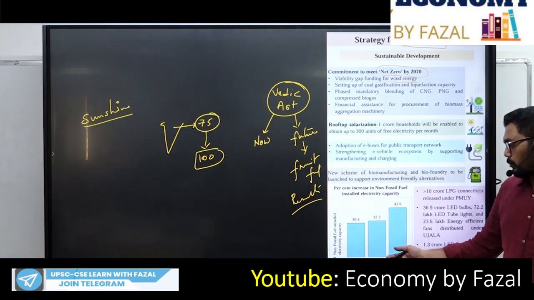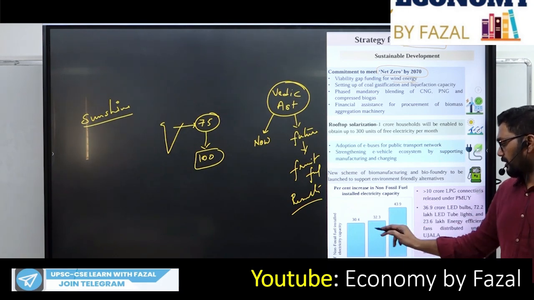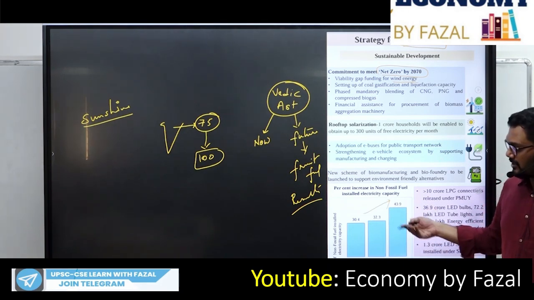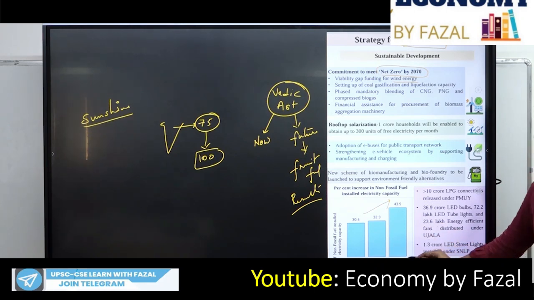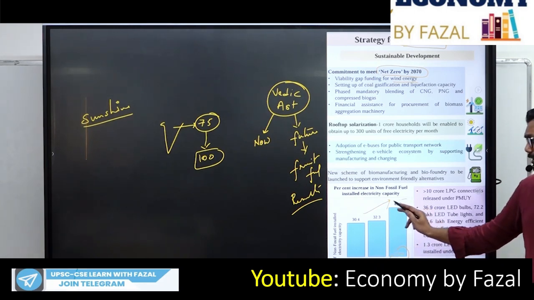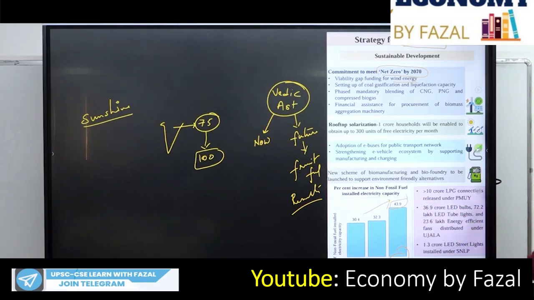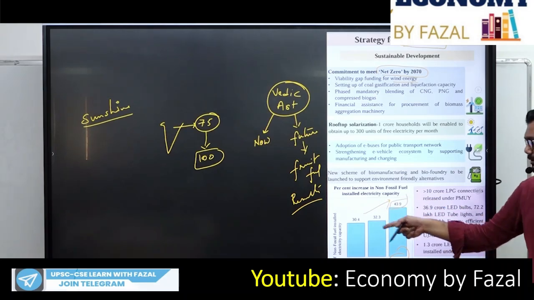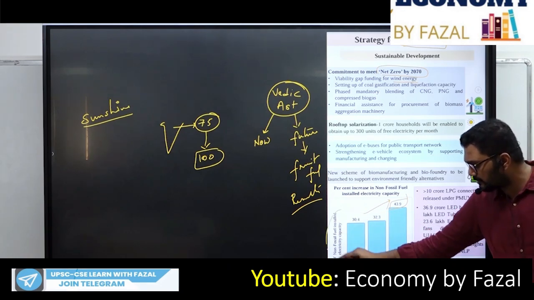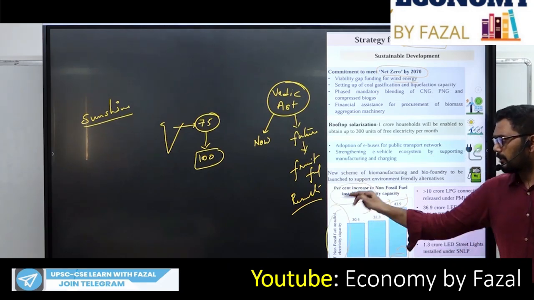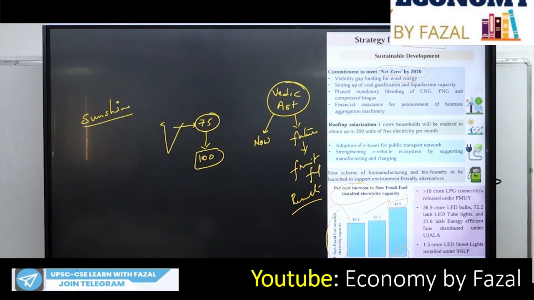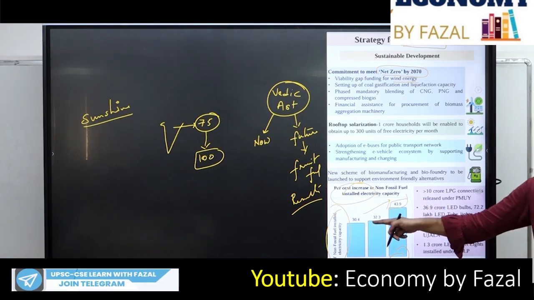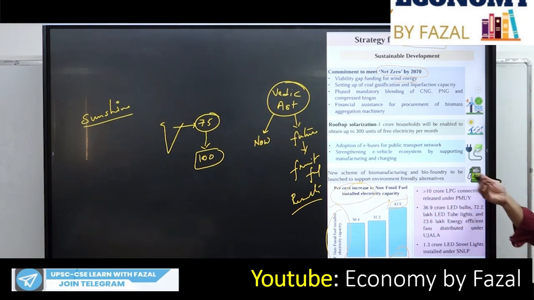Earlier it was 2004 to 2014, and obviously when the world is growing, this percentage will also increase. November 2023, if you look, it is 43.9%. He will make use of these terms to frame statements. Consider the following statement with respect to non-fossil fuel usage, installed electric capacity: it has been continuously increasing. Okay, and this he will give as one general statement.